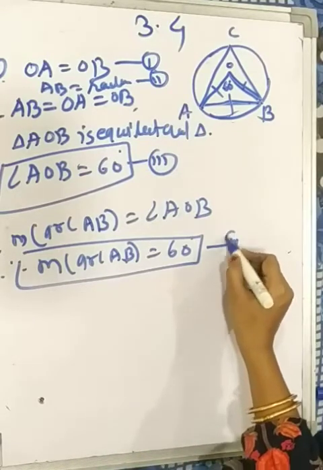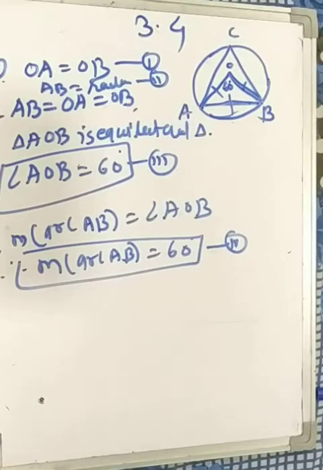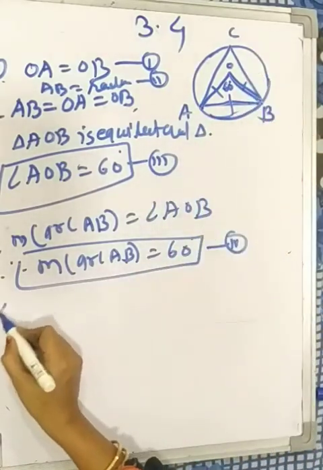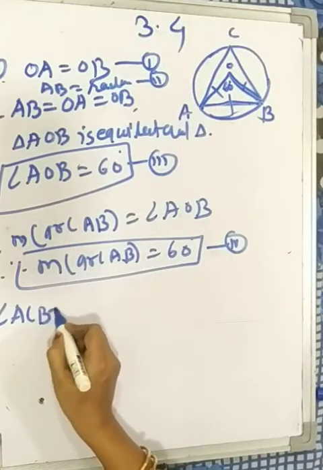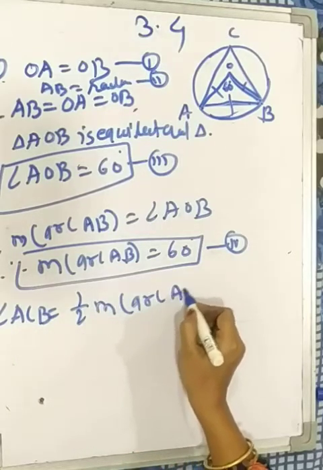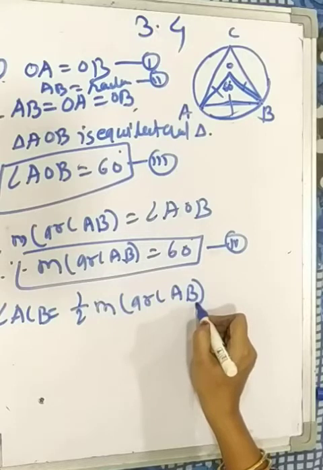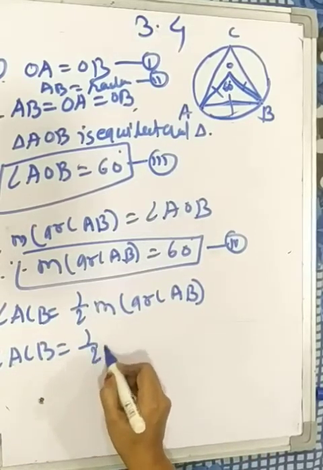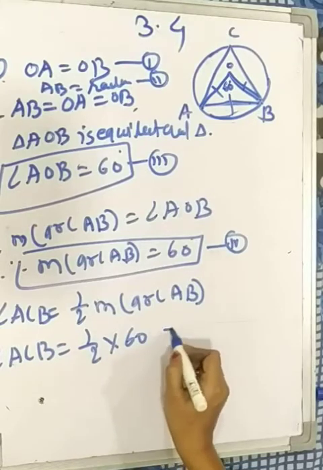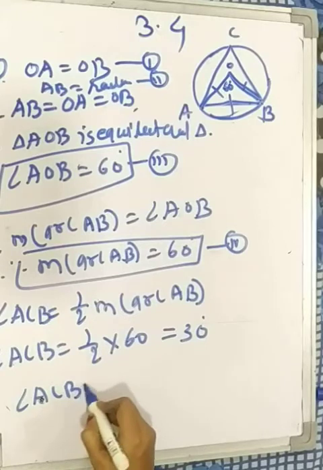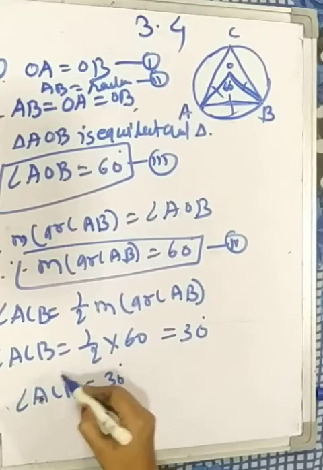Equation number 4. Then by using the inscribed angle theorem, ACB is the inscribed angle, means angle ACB equal to half the measure of arc AB. This is the inscribed angle theorem, and angle ACB equal to half into 60 equal to 30 degrees, means angle ACB equal to 30 degrees.